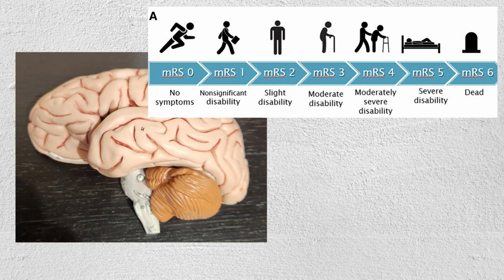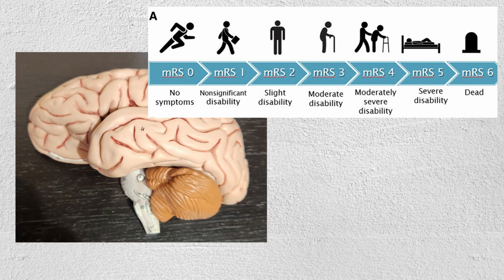Calculating stroke onset. Determining the time of stroke onset is pivotal for treatment decisions. Clinically, the time of stroke onset is defined as the last moment the patient was seen normal. This information is crucial in establishing eligibility for time-sensitive interventions.